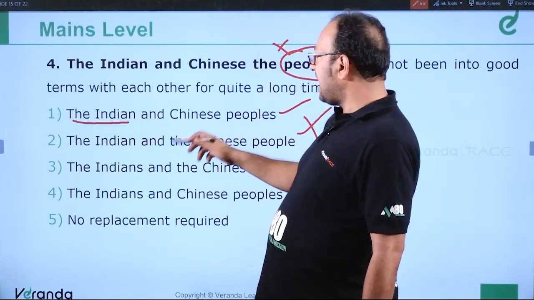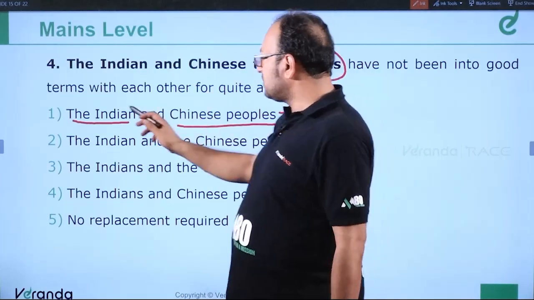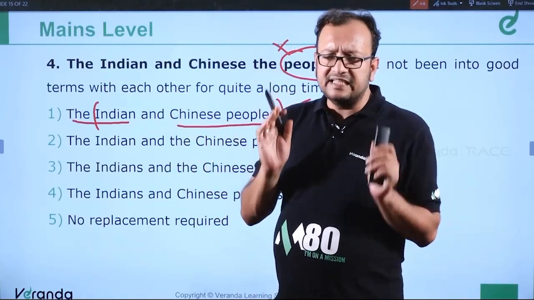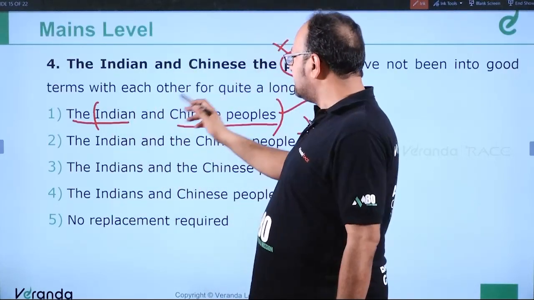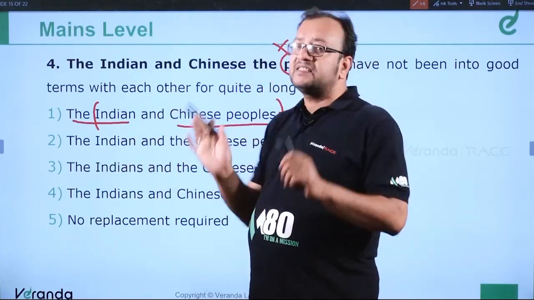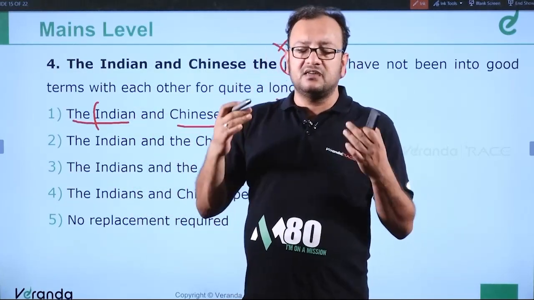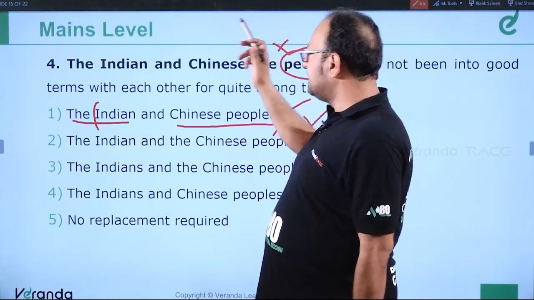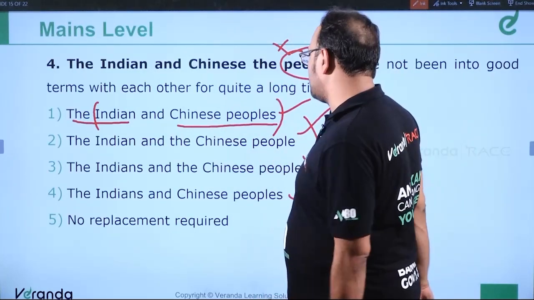The Indian and Chinese peoples. So this particular term, Indian and Chinese peoples, represents the entire citizens of the two countries, and this article takes care of that. So if you say it should be the Indian and the Chinese peoples, that would make the Indian a separate entity and the Chinese peoples a separate entity. So we have to combine both of them, means we are telling about the nationals, the citizens, the residents of the two countries. So the Indian and Chinese peoples have not been into good terms with each other for quite a long time. So this is the correct answer.